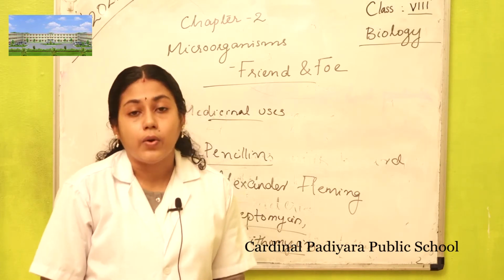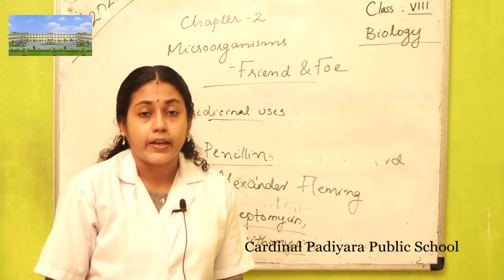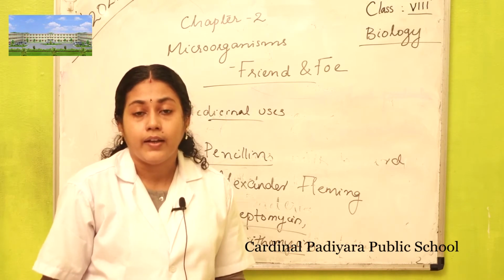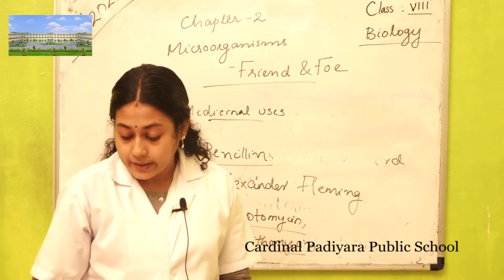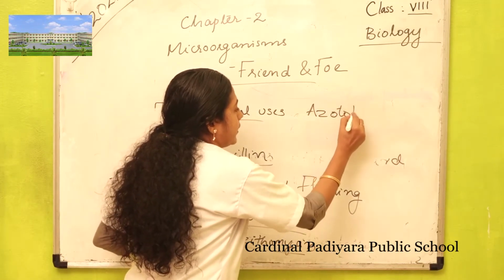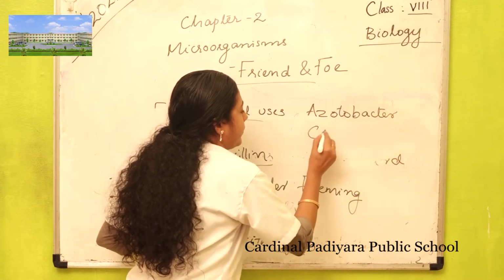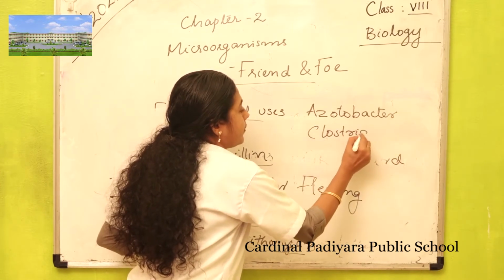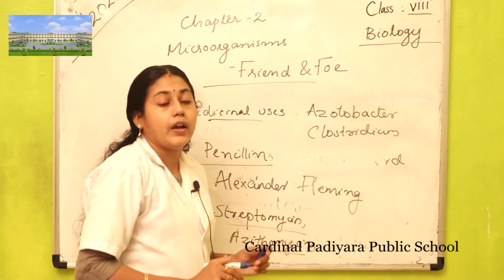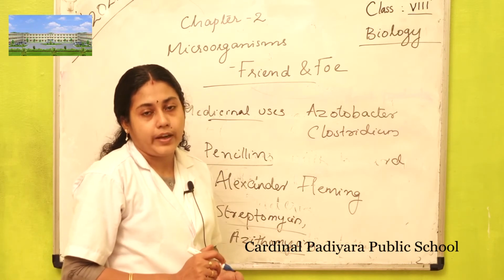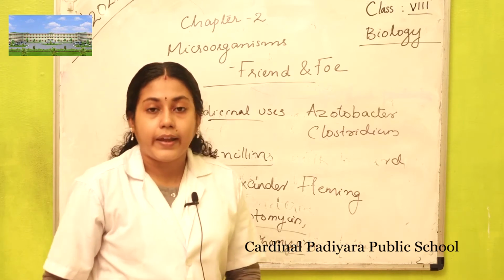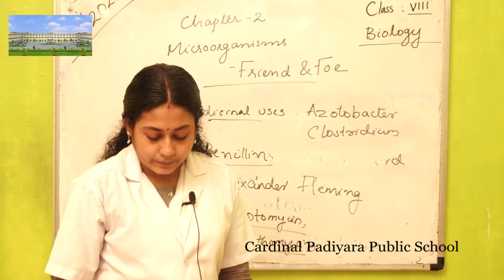Then increasing the soil fertility: bacteria like Rhizobium, and there are many other free living bacteria in soil, like Azotobacter and Clostridium. These bacteria also help in fixing atmospheric nitrogen. They are not symbiotic. They live freely in the soil.